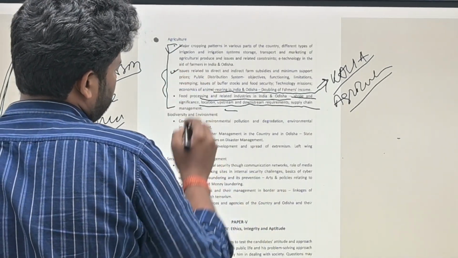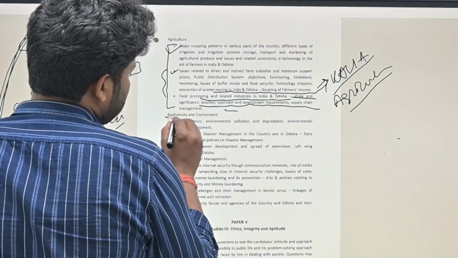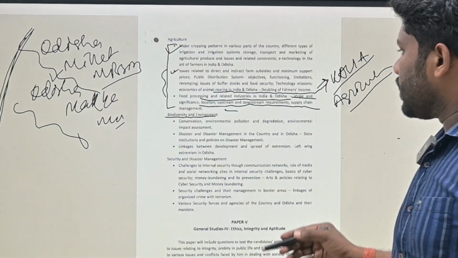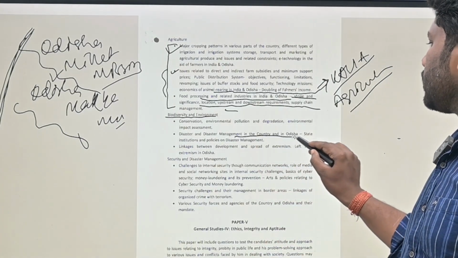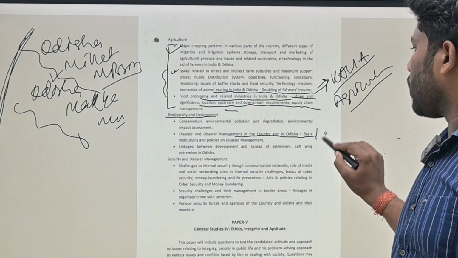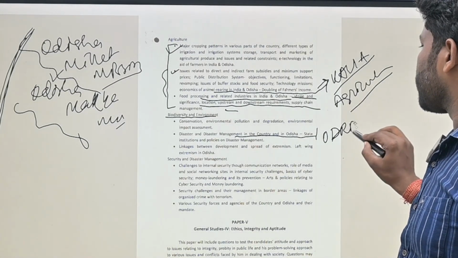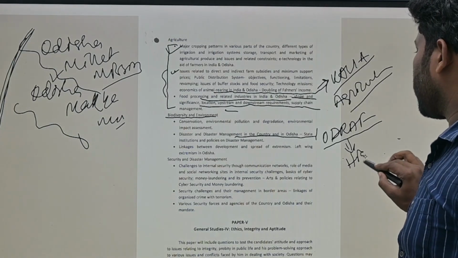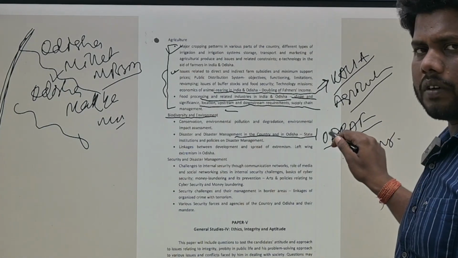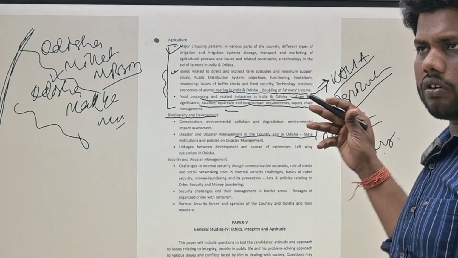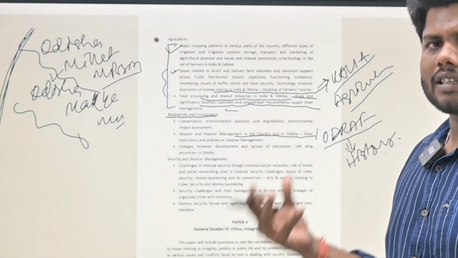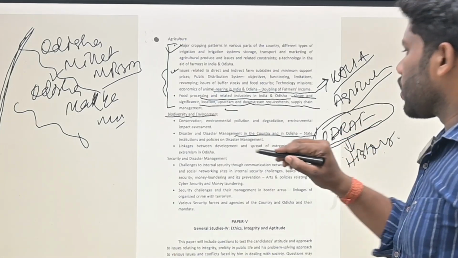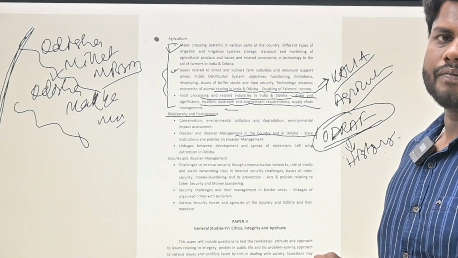It has already been followed up, and then comes biodiversity and environment, disaster and disaster management in the country. If you talk about ODRAF, the importance of ODRAF, the history of its creation, because this is the first disaster management organization wing of a state that has ever been formed in India. So you need to go through the ODRAF history.